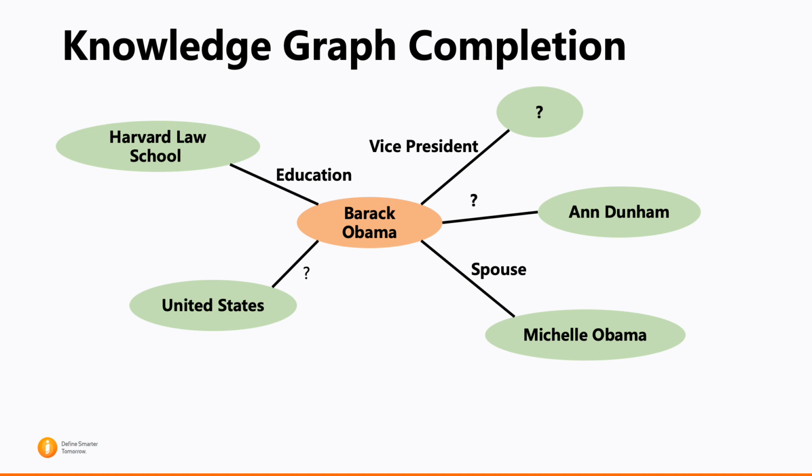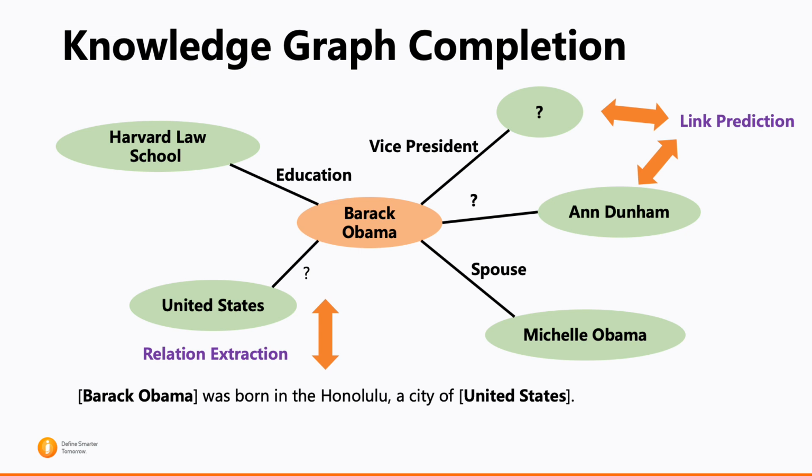Knowledge graph completion could be achieved either by link prediction via typical knowledge graph embedding models, or by relation extraction models which aim to complete missing relations by extracting new relational facts from textual corpus.